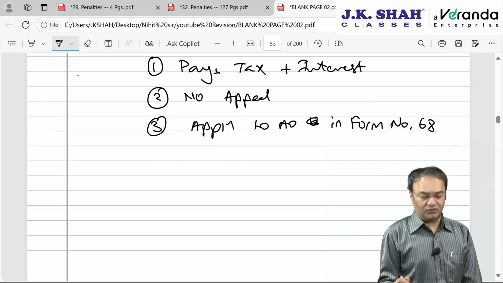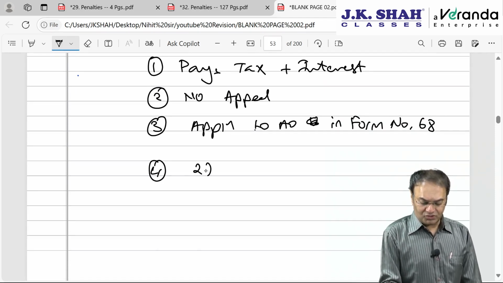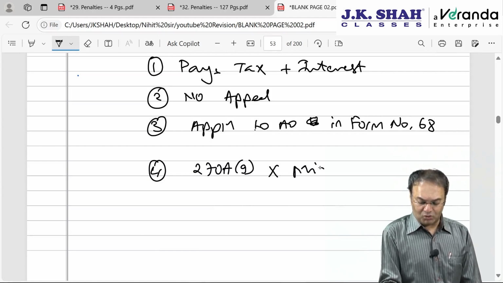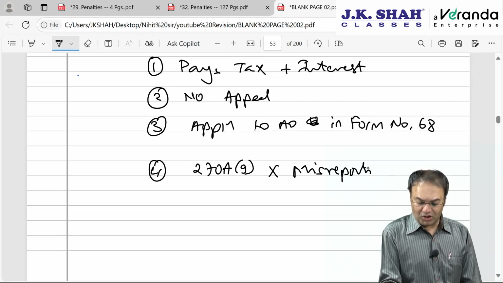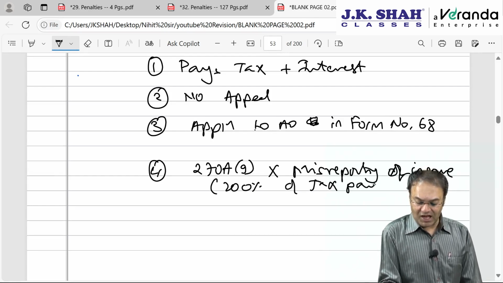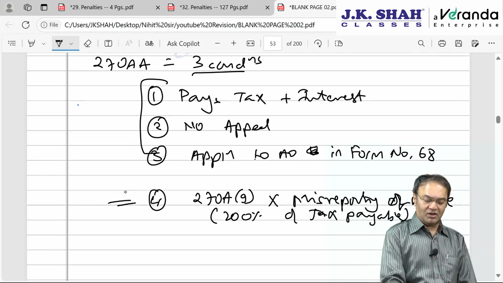Three conditions are fulfilled, and actually there is one more condition. It is not a case of 270A subsection 9, that is misreporting, penalty due to underreporting due to misreporting of income. If there is misreporting of income, then penalty also will be levied. AO will not grant any immunity, plus penalty will be 200% of tax payable. And tax payable means tax plus surcharge plus health and education cess. Okay, so technically though they say three conditions, there are four conditions.